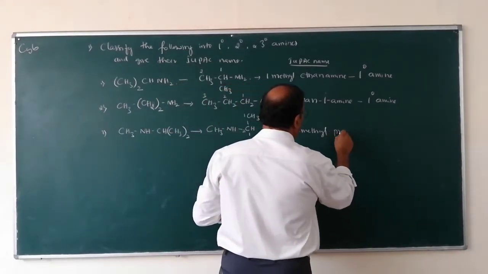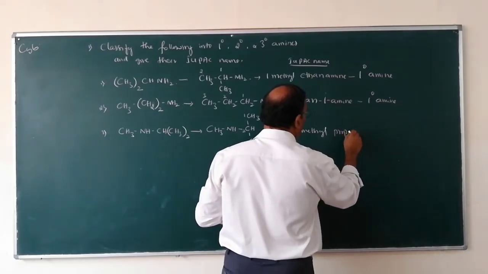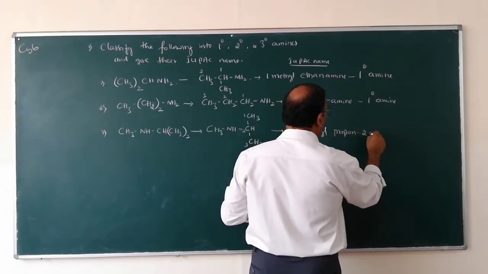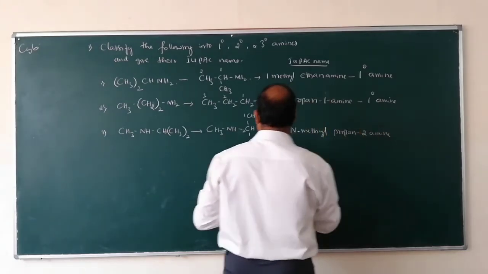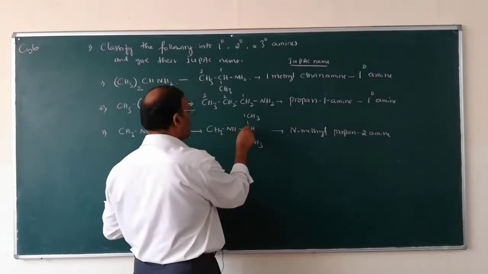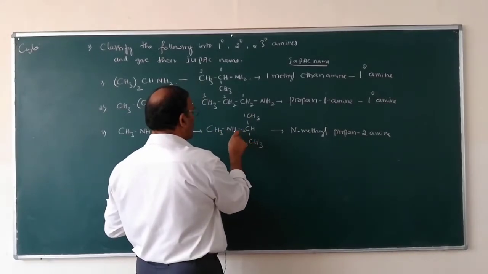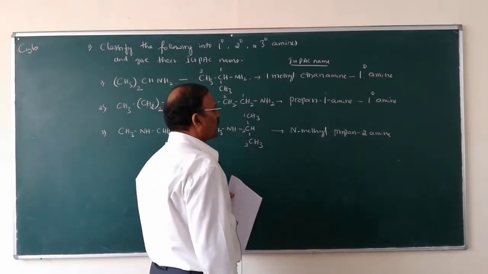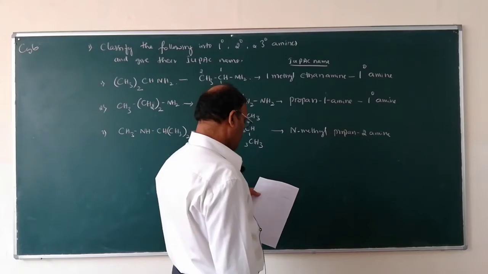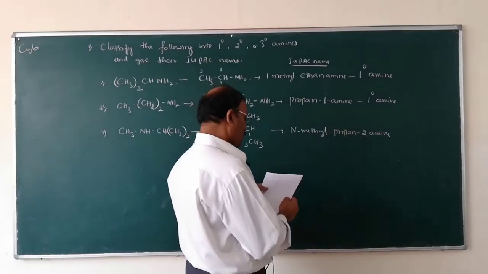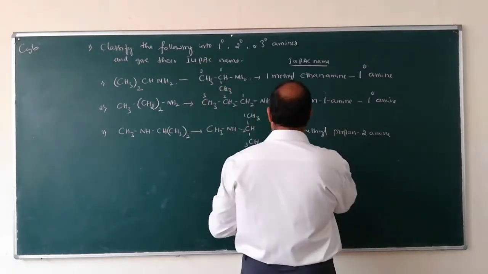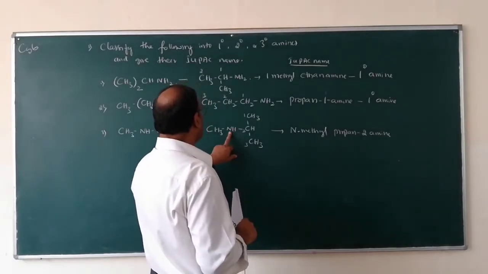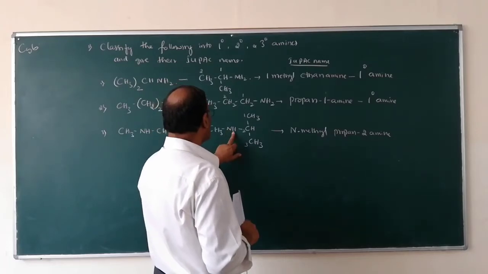N-methylpropan-2-amine. Whether it is primary or secondary: it is a secondary amine because its functional group is NH.